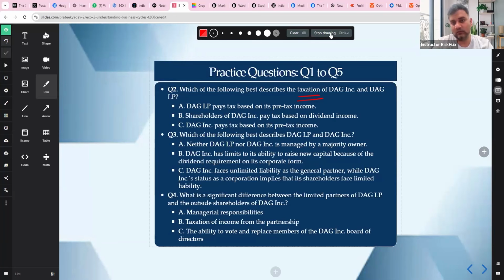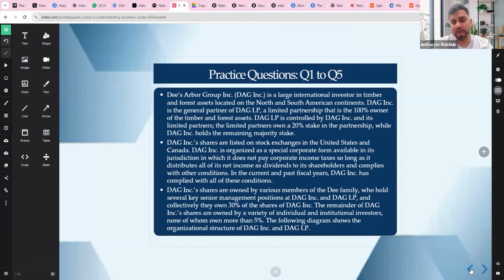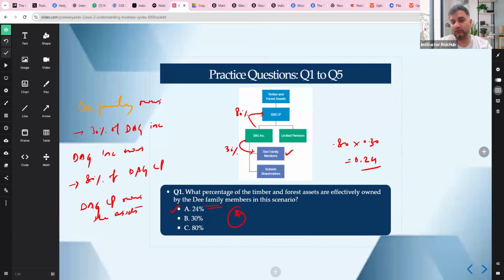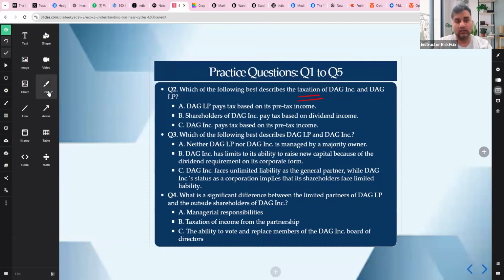If you go back to the question, the special corporate form available does not pay any corporate income tax. So this is given in the question, and that is a relief, we know this much.